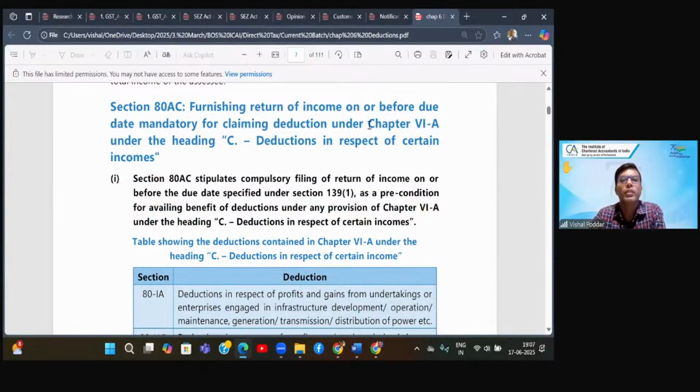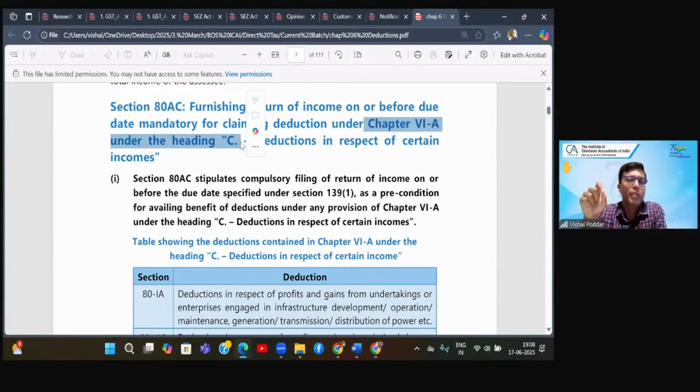Again, it is dealing with deductions under chapter 6A, heading C. What it says, now first, remember there was a condition above that for claiming deductions, you need to show that deduction in your returns. So the first condition was, if you fail to show it in your returns, I will not give you deduction. It means deduction is not automatic. You'll have to show it. And now it is even more important because you have two schemes. How will I know which scheme you are going for?